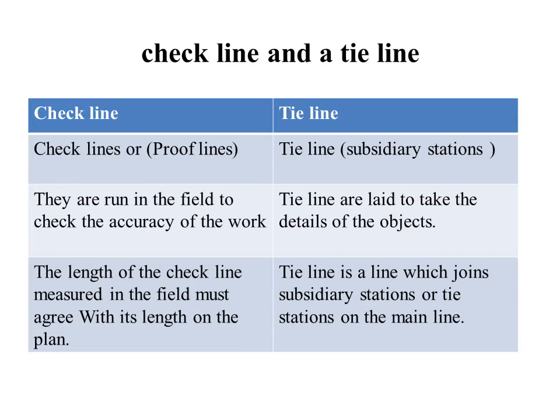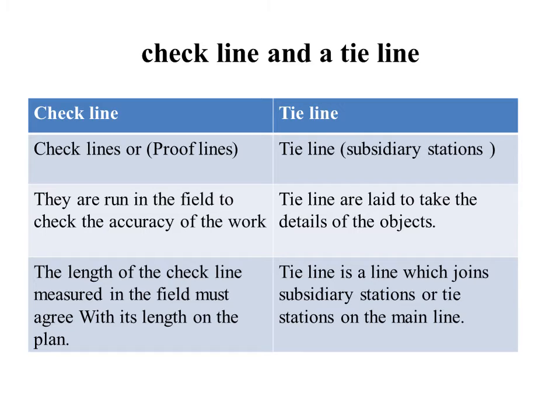In this slide, we are going to see what is the difference between check and tie line. Check line is also called proof line, whereas tie line is also called subsidiary line. In case of check line, they are run in the field to check the accuracy of work, whereas a tie line is laid to take the details of the object.